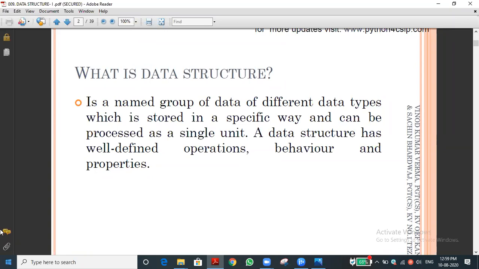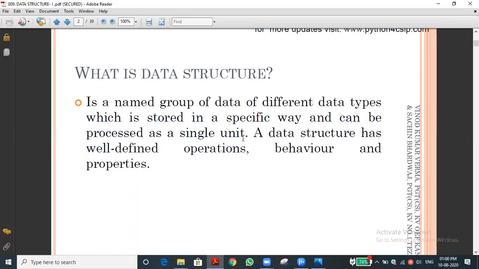Now, what does data structure mean? It is clearly defined: a named group of data of different data types, stored in a specific way, which can be processed as a single unit. We can say it is a collection of different types of data. Integer is a data type, float is a data type, string is a data type, list is a data type. Likewise, it is a collection of data in different forms.